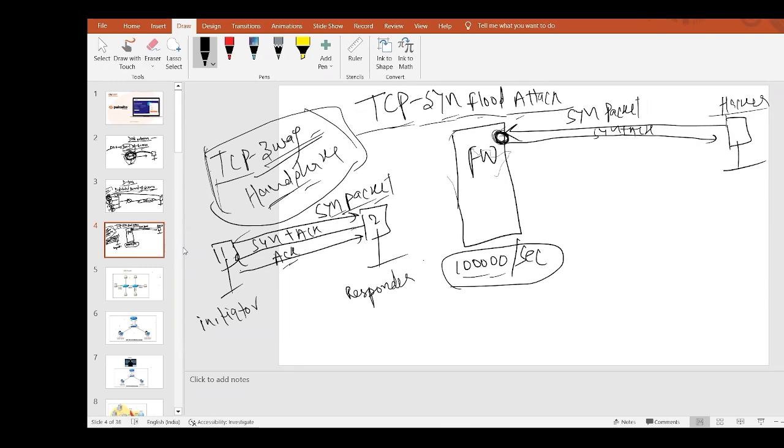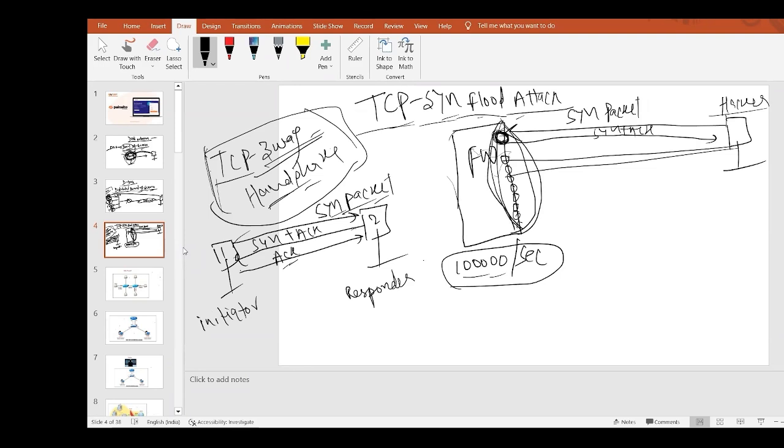Then again, the hacker is going to send lakhs and lakhs of SYN packets. My firewall will reply to each SYN packet and maintain one session for each. Whether it is 1 lakh packets or 10 lakhs, whatever the hacker sends in the same time, in 1 second or even 1 minute, the hacker sends lakhs and lakhs of SYN packets to my firewall, and the firewall responds with SYN ACK and maintains the session, opening a session and waiting for the third packet. But the hacker is not going to send the third packet.